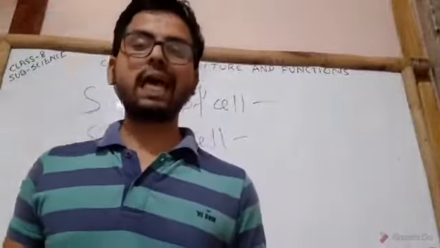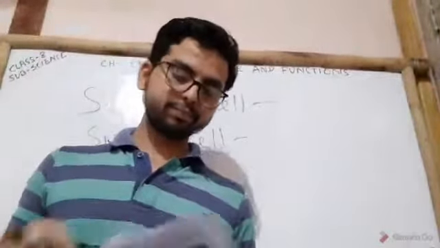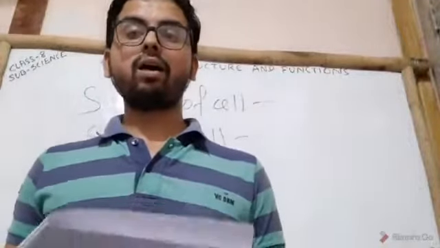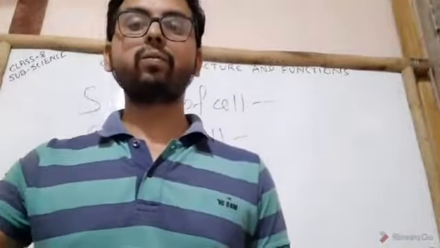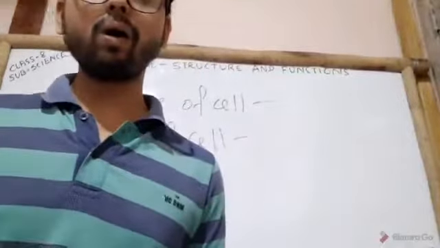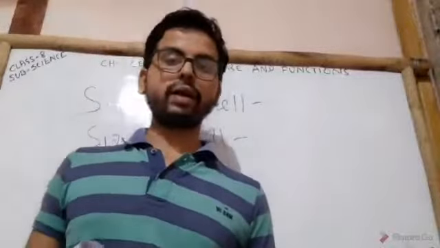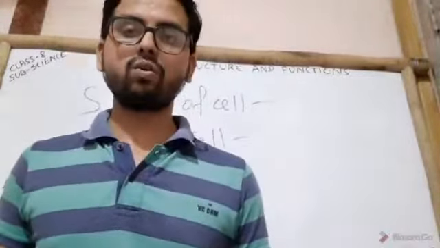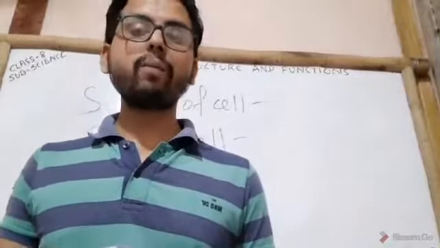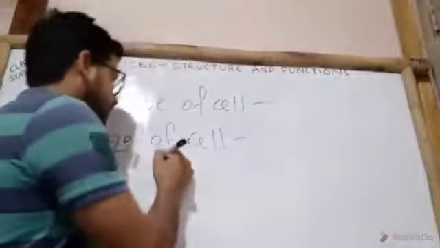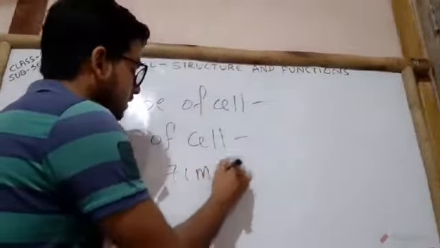The smallest cell is found in bacteria, just 0.1 to 0.5 micrometer long. And the largest cell is an ostrich egg, which has an area of about 17 centimeter into 13 centimeter.